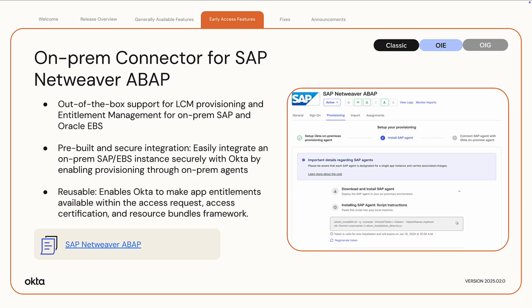On-prem connector for SAP NetWeaver AB app. It provides an out-of-the-box solution that connects SAP on-premises apps with Okta Identity Governance. It enables the discovery, visibility, and management of SAP entitlements directly in Okta. This integration enhances security, saves time, and simplifies governance by eliminating the need for custom integrations and by streamlining entitlement management.